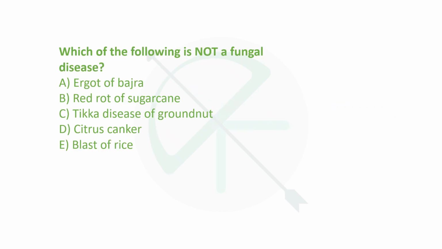Next is, which of the following is not a fungal disease? Not. Ergot of bajra, we just studied, it is fungal. Then red rot of sugarcane, it is also fungal. Tikka disease, again fungal. And blast of rice, again fungal, caused by Magnaporthe oryzae, also known as Pyricularia oryzae. Okay. So we are left with citrus canker, Xanthomonas citri, Pathovar citri. Okay, option number D.